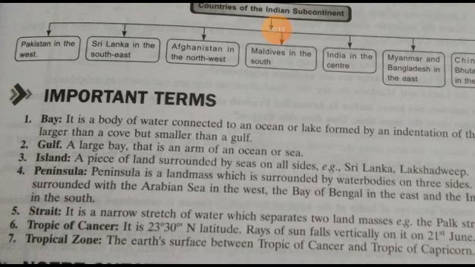So I'm sure all these important terms related to this lesson would be clear for you.